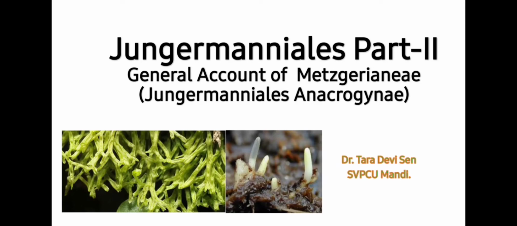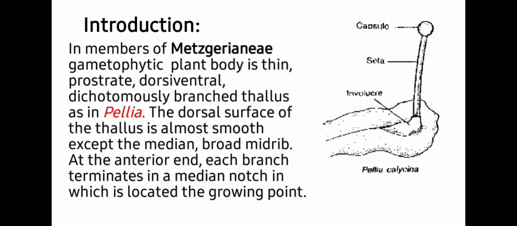Hello students, this video is in continuation with my previous video on general account of Jungermanniales. In this video, I am going to share with you the general account of Jungermanniales anacrogyny, also called as metacrogyny. Students, as I told you in my previous video, archegonia in metacrogyny develop on the dorsal prostrate thallus and the apical cell is not involved in its development.